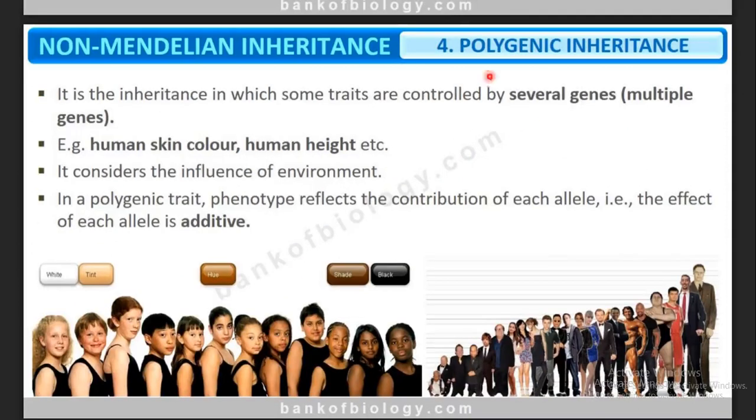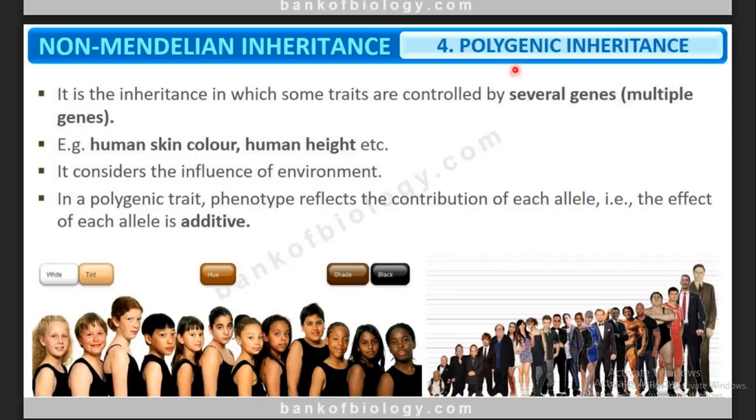So the next concept is polygenic inheritance. Polygenic, poly means many, genic means gene, which means several genes which are going to control a single character. The best examples we have are human skin color and human height.